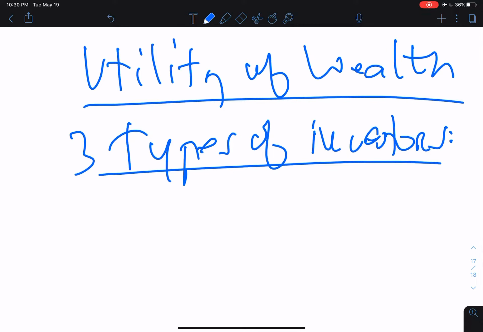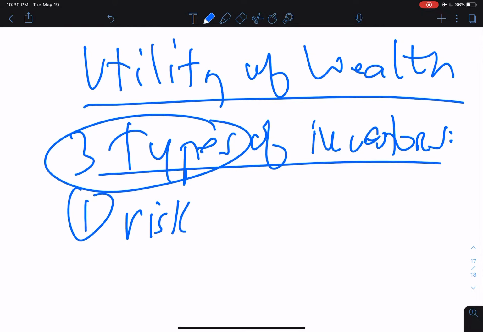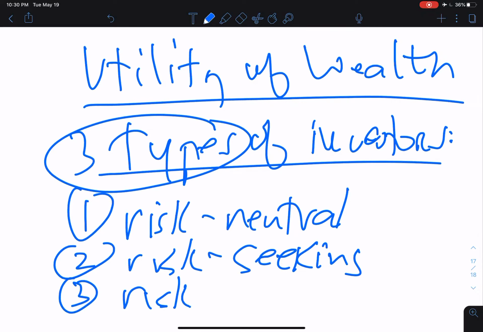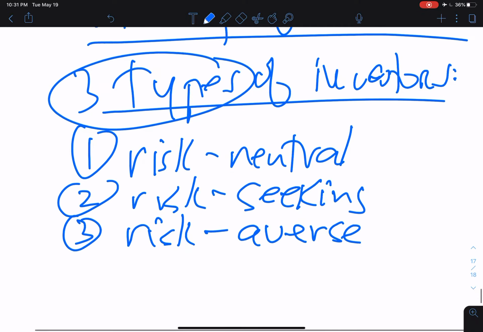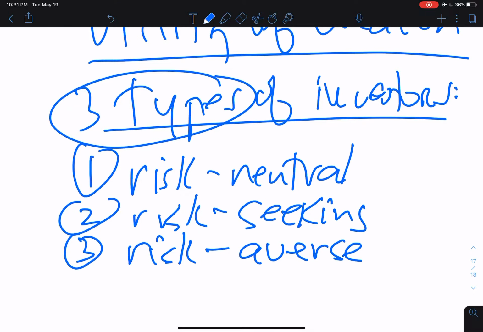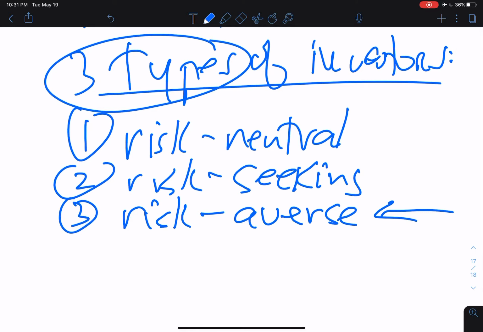One ends up being the category where almost all investors fall in, but we'll talk about the three types. First is risk-neutral investors. The second is risk-seeking investors. And the third, and by far the most common type, are risk-averse investors. Okay? Three types of investors. And again, we're going to see that almost everyone is in this category of risk-averse investors. However, people exhibit different degrees of risk aversion.